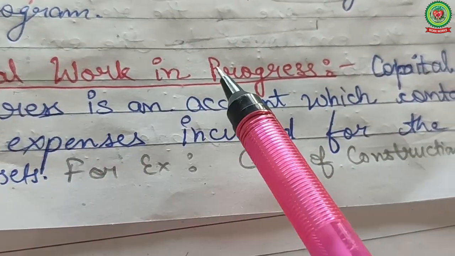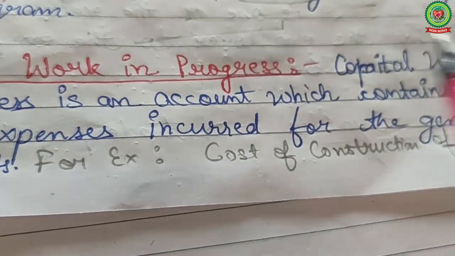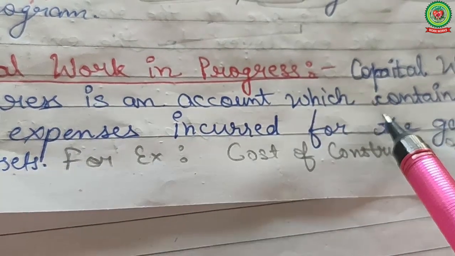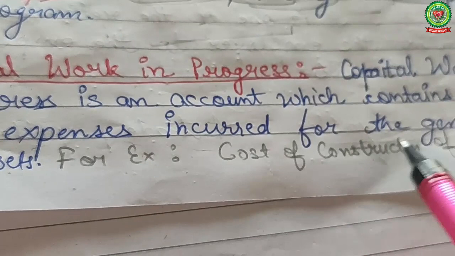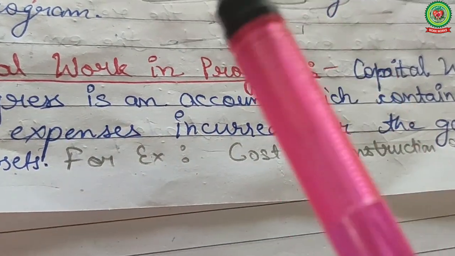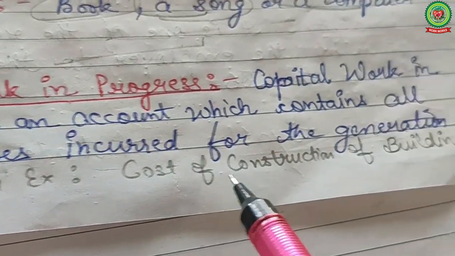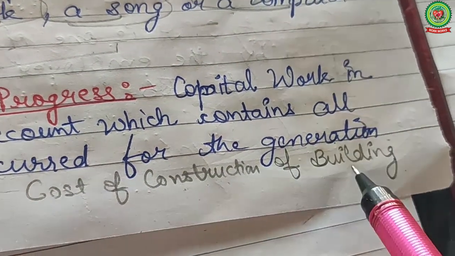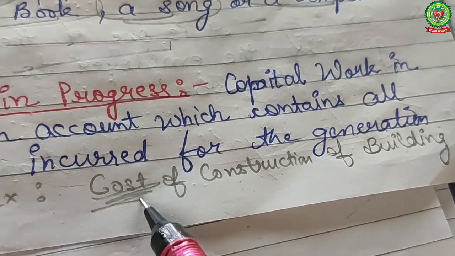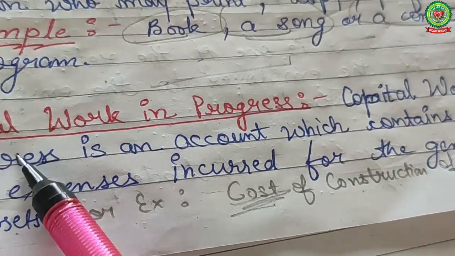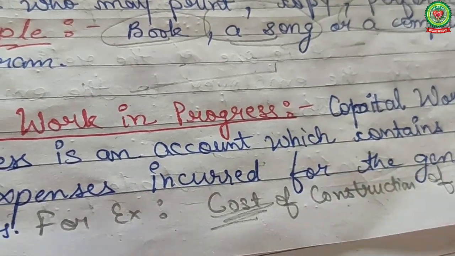Now, capital work in progress. Capital work in progress is an account which contains all the expenses incurred for generation of an asset. For generation, if you want to generate any asset, for example, construction of a building, any cost on construction of a building is considered as capital work in progress.